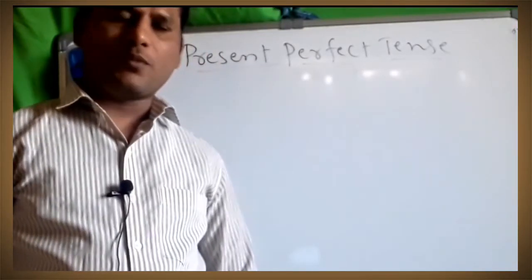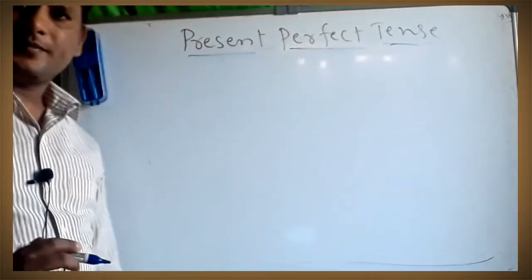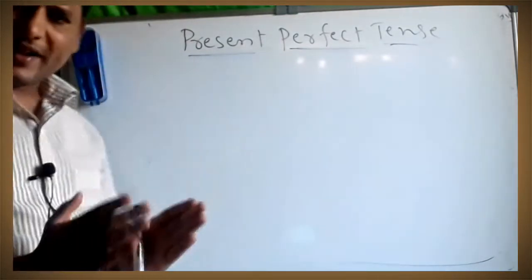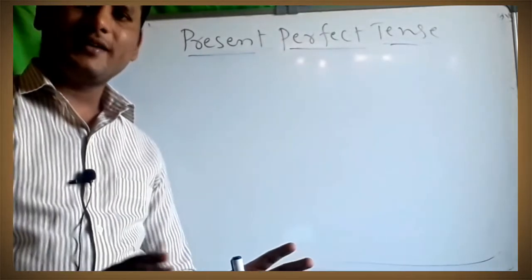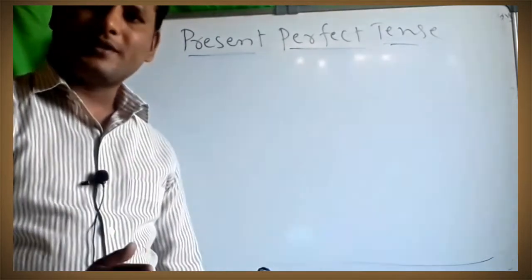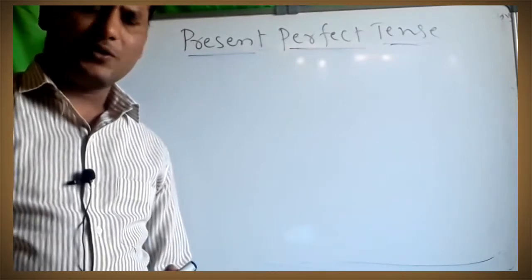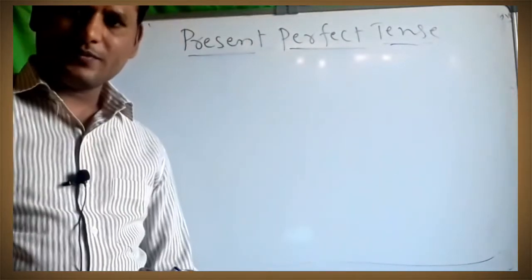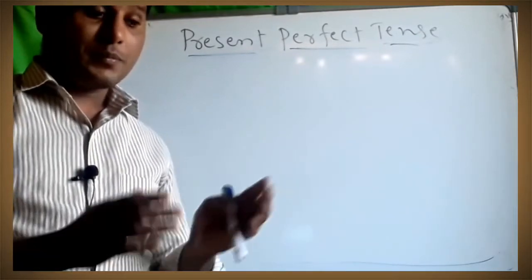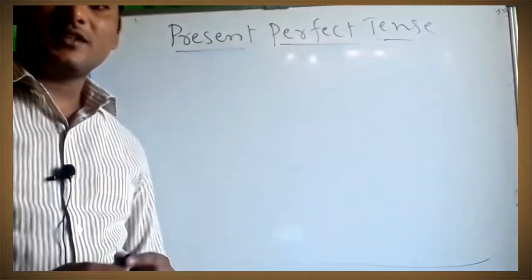Today I am going to teach you about present perfect tense. So in present perfect tense, there is an action which has completed now, or the action which has completed in the present. That is called present perfect tense. I have already taught you that in simple present tense we knew the action which happens regularly. In present continuous tense there is an action which is still going on. In present perfect the action is completed, it is done. So that is called present perfect tense.